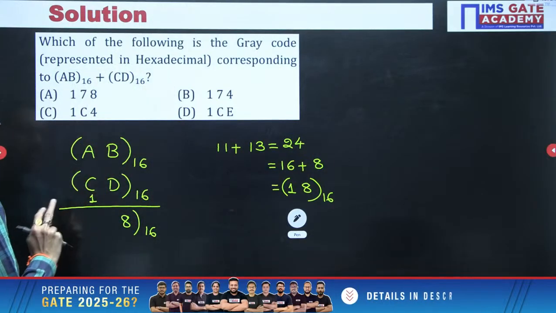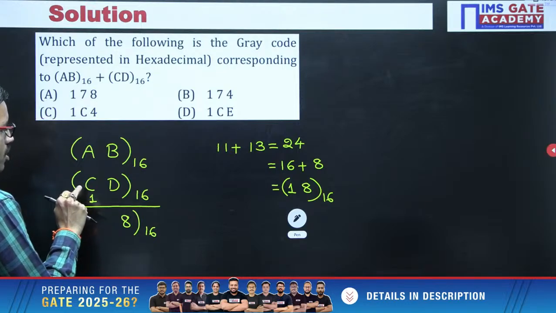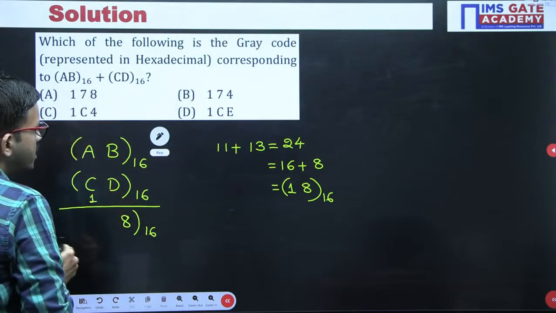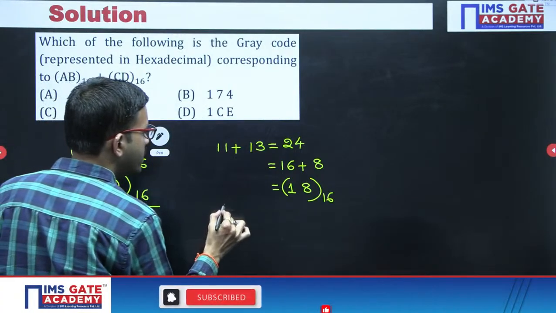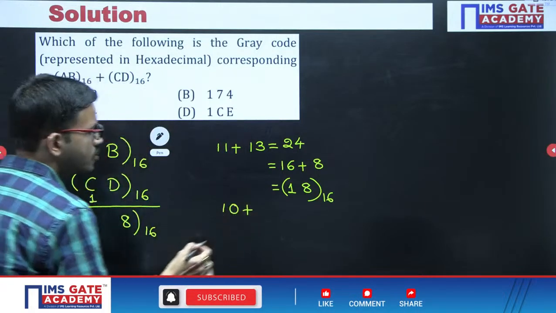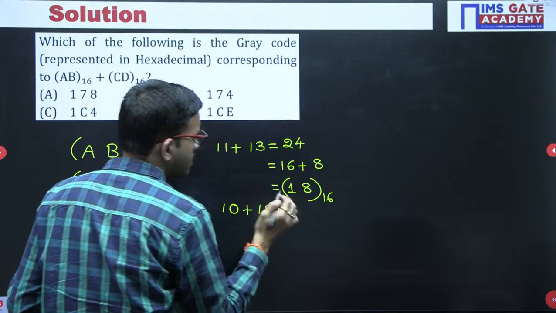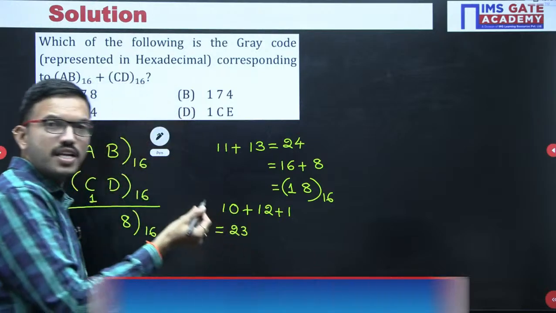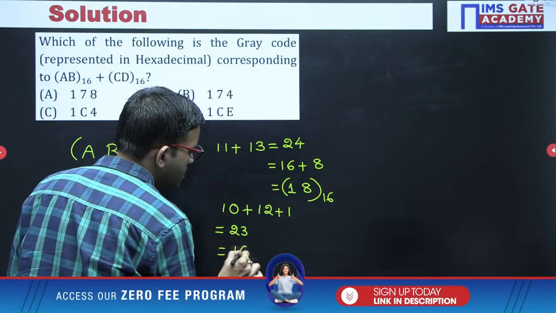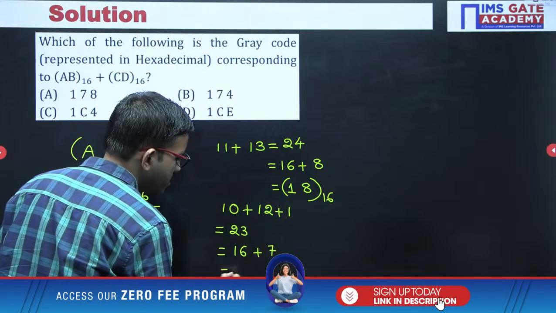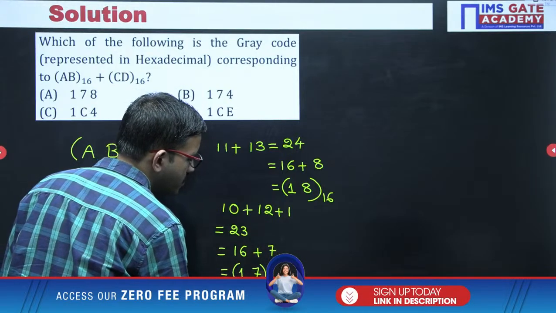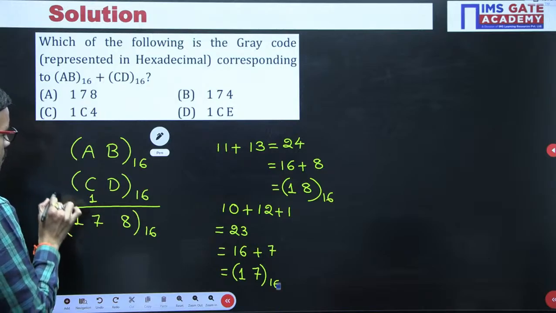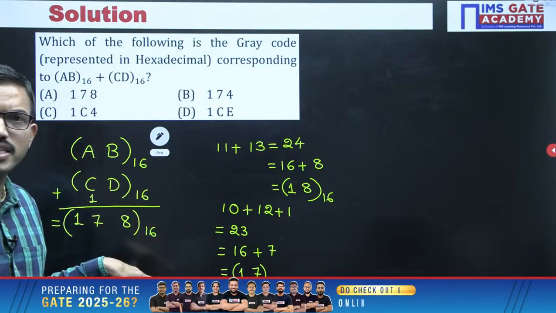Now here C value is 12, 12 plus 1 is 13, 13 plus 10 is 23. Just for reference, A value is 10, C value is 12, and then 1. So 12 plus 1 is 13, 13 plus 10 is 23. You are getting 23, this is the decimal number. We can write it as 16 plus 7, so here also we require two digits belonging to hexadecimal, 1, 7. Here 7 is the sum, 1 is the carry, that's all. After performing the addition of these two numbers, the resultant hexadecimal number is 178.